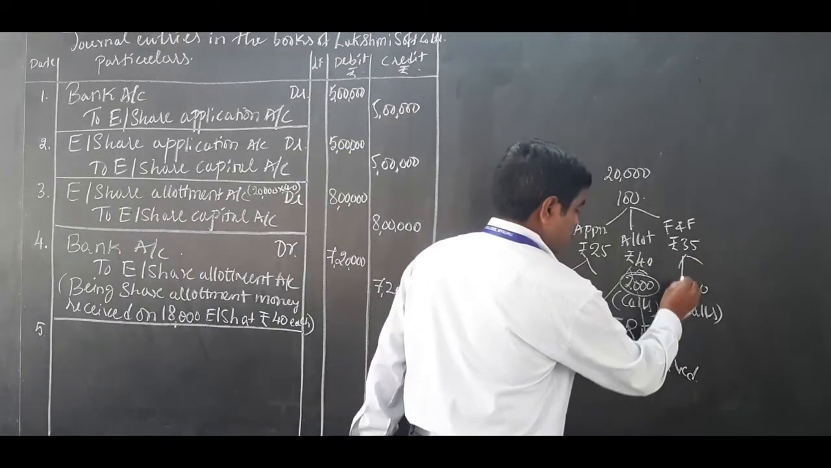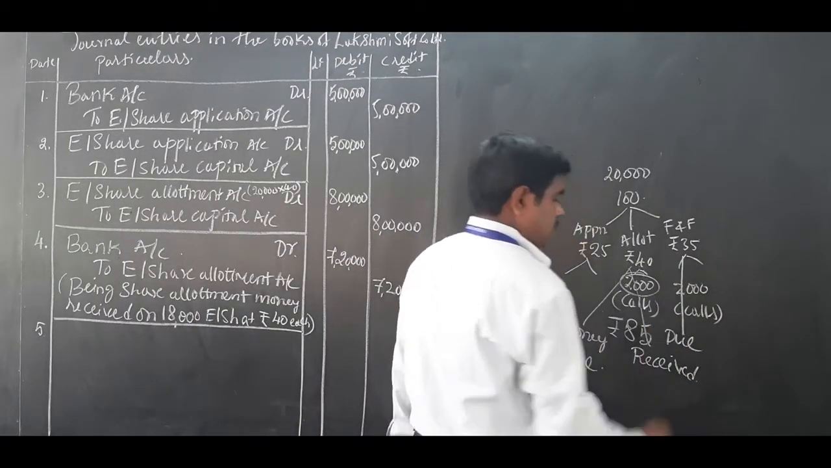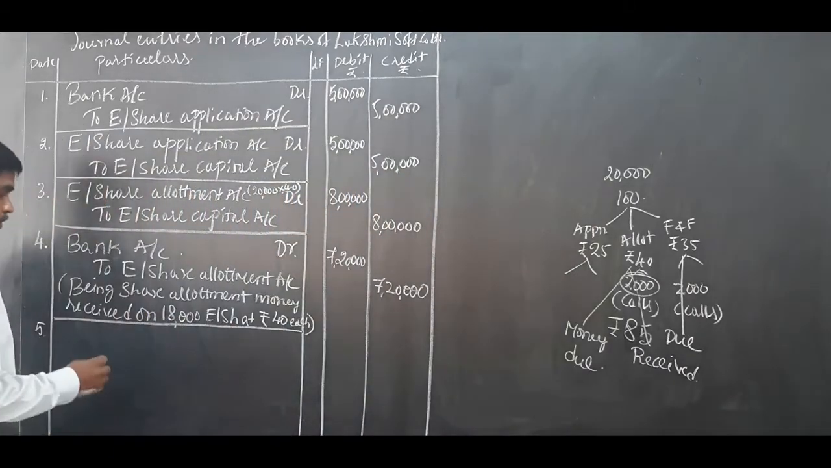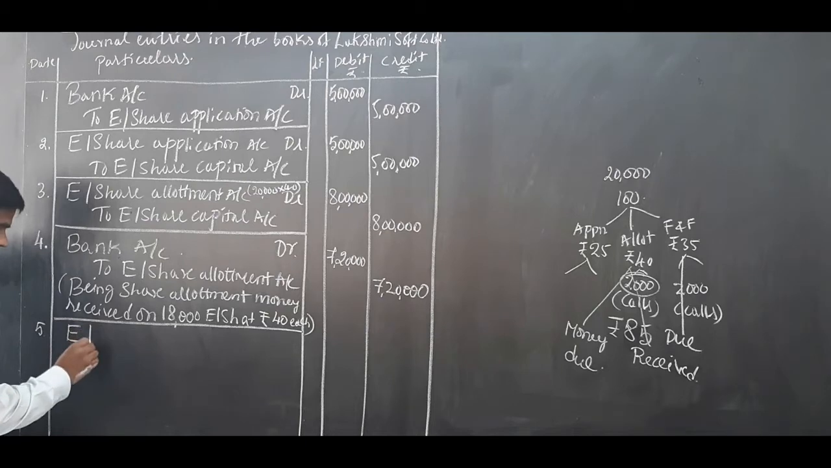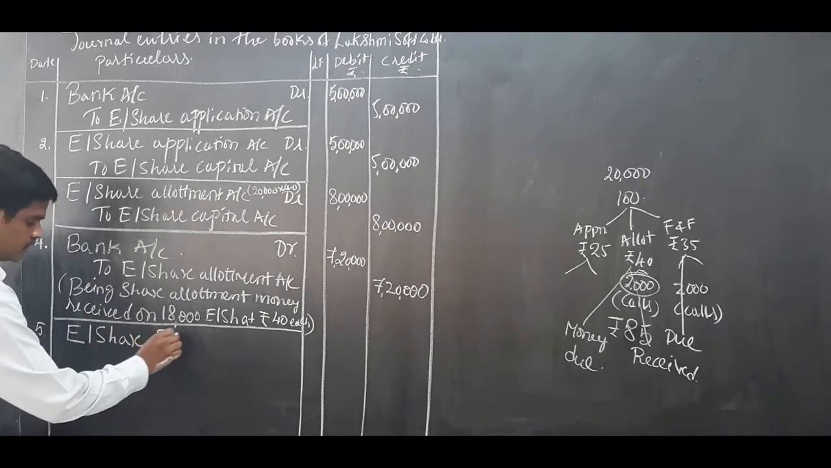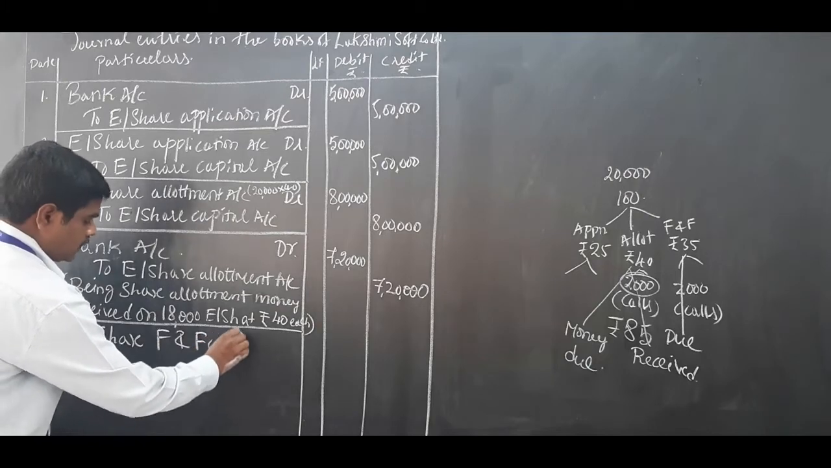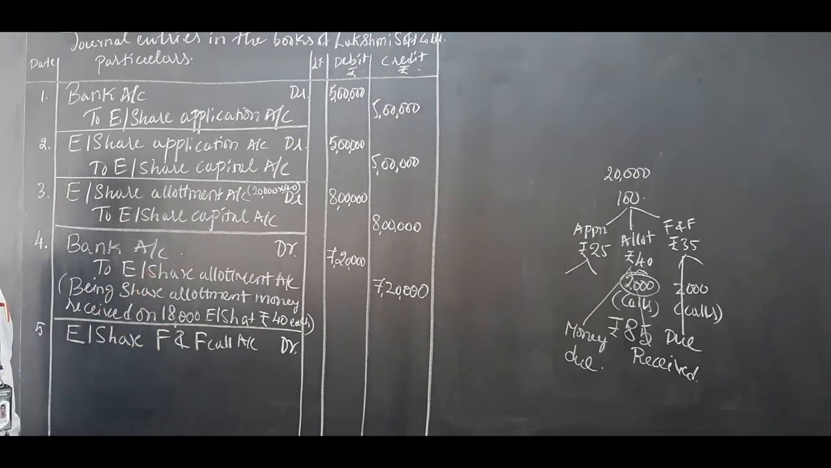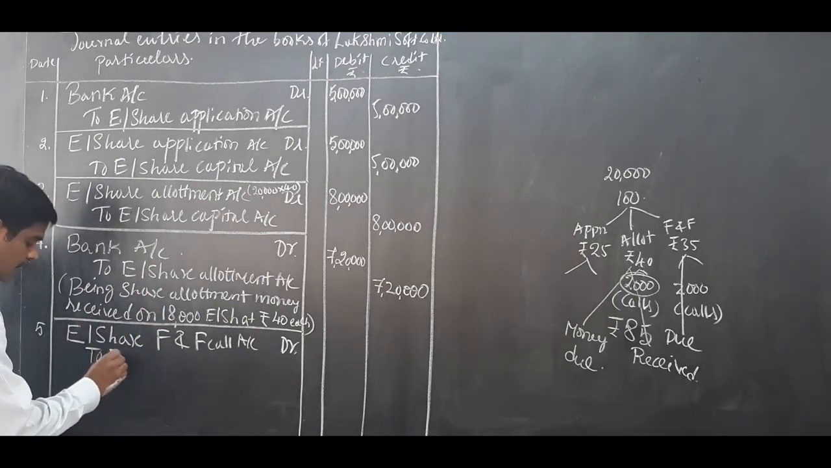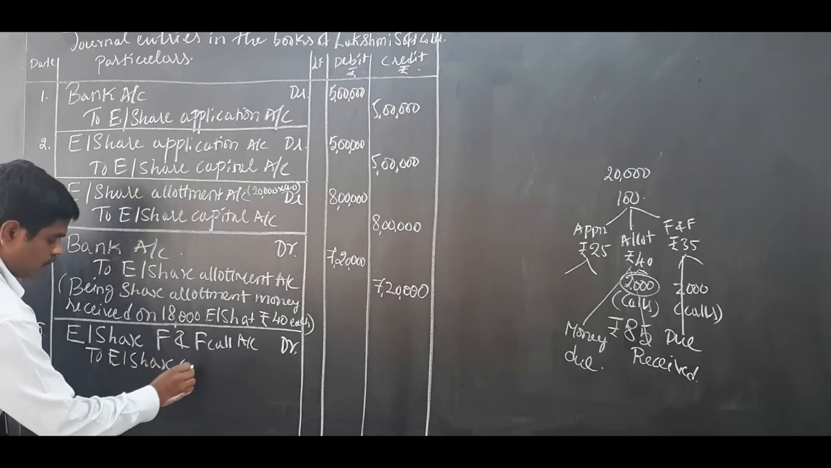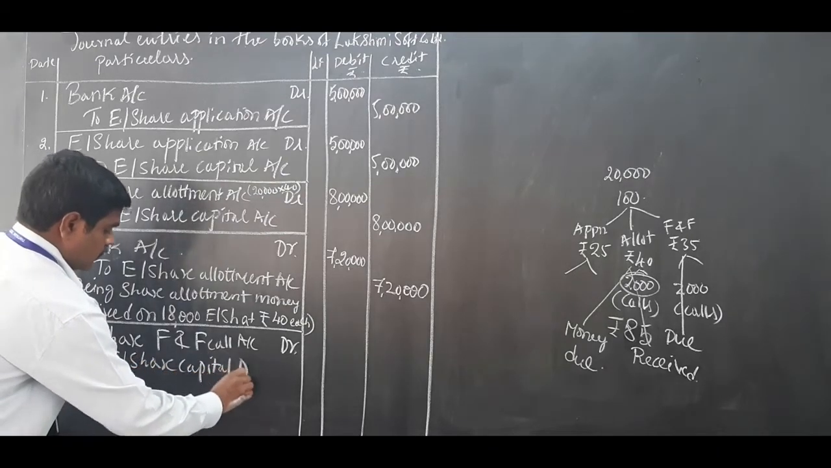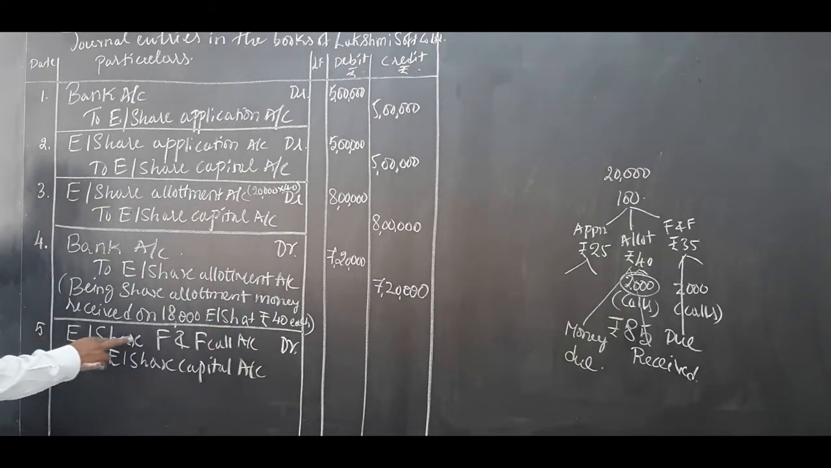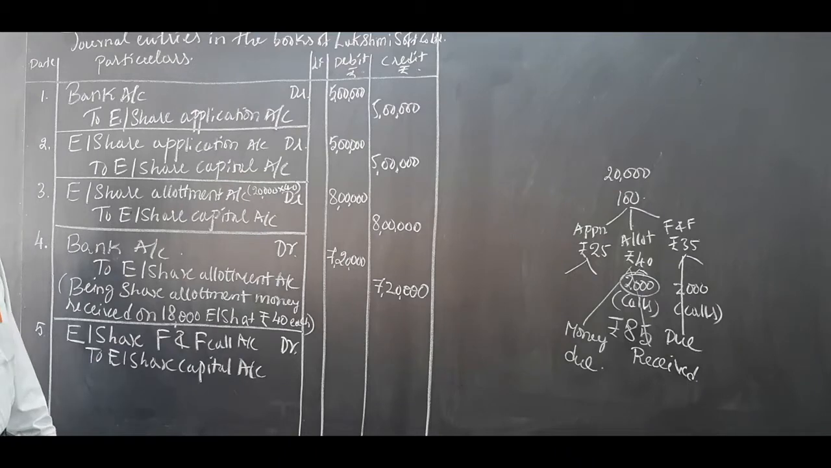Journal entry number 5, first and final call money due. Equity share first and final call account debit to equity share capital account. I repeat, equity share first and final call account debited to equity share capital account.